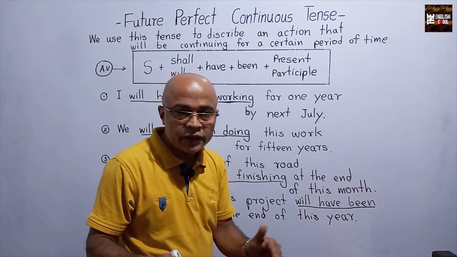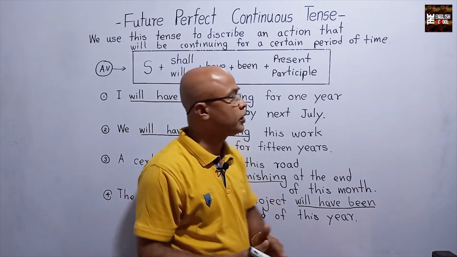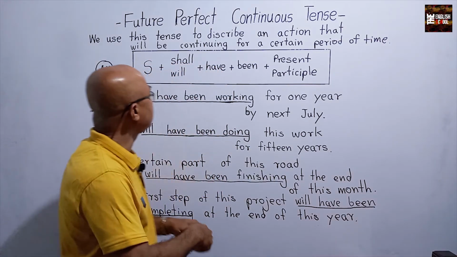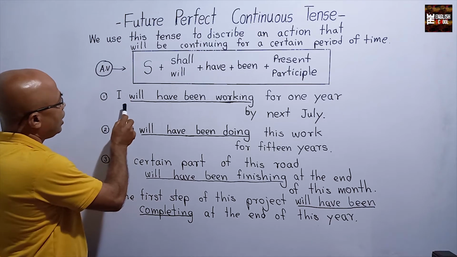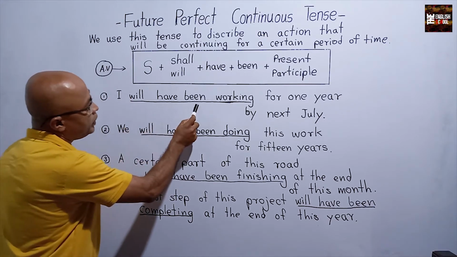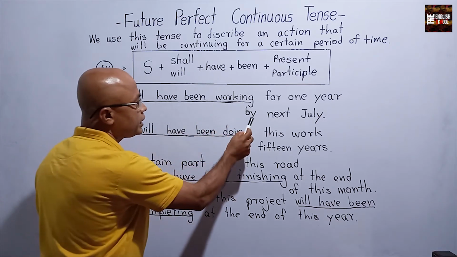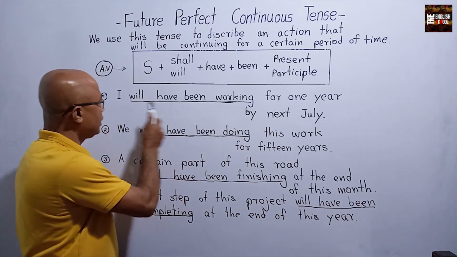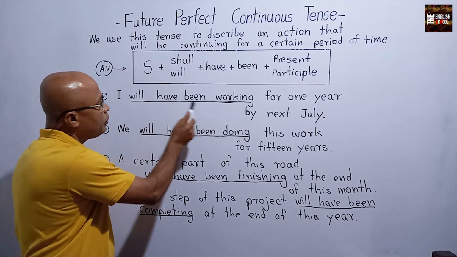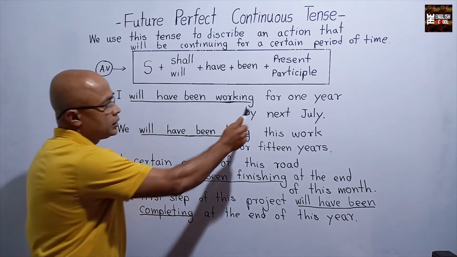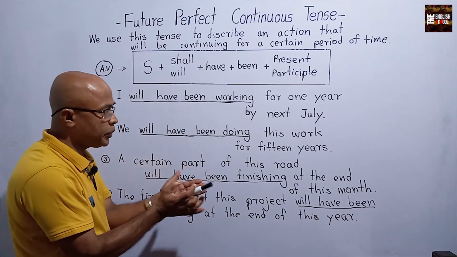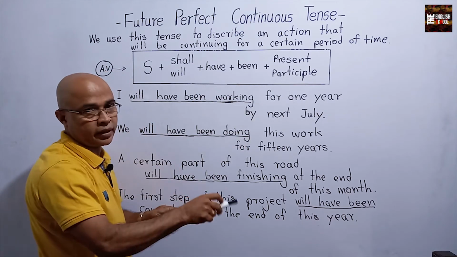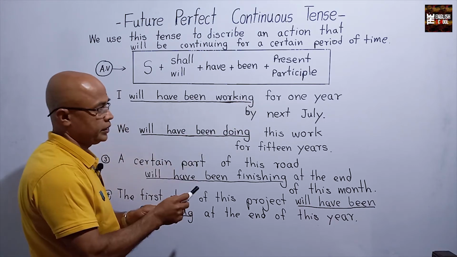So, this tense has a passive voice form. Now, let's see these examples. I will have been working for 1 year by next July. Here, "for" is a preposition, for 1 year, by next July.